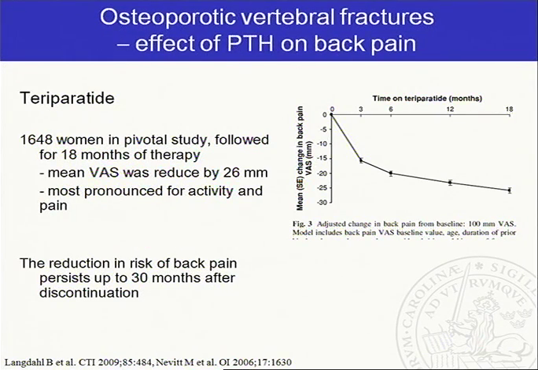Teriparatide, which is parathyroid hormone, has been used in a large randomized controlled study to evaluate the effect on vertebral fractures and risk of new fractures. However, in that study, it was also shown that there was a pain reduction with parathyroid hormone, as you can see on the figure. And this was sustained. And of course, this is a randomized controlled trial with placebo.